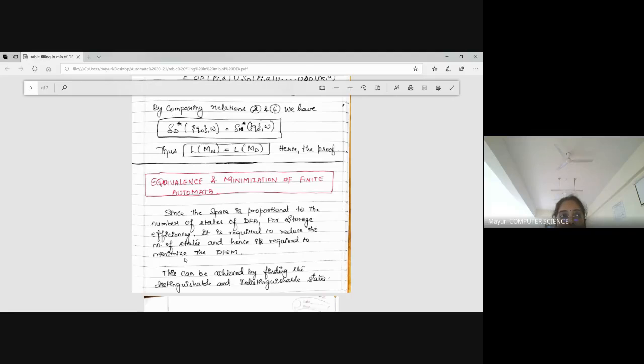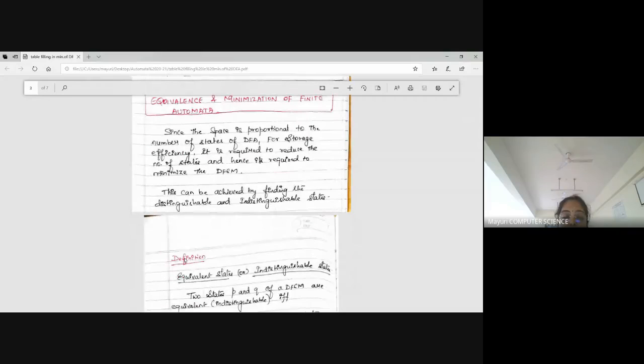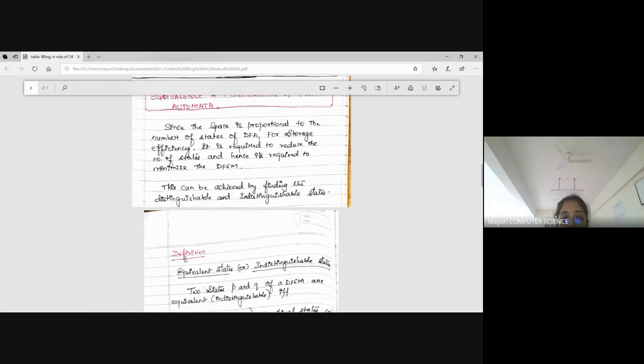So indistinguishable states only, we are going to minimize. Equivalent states are indistinguishable states, right?